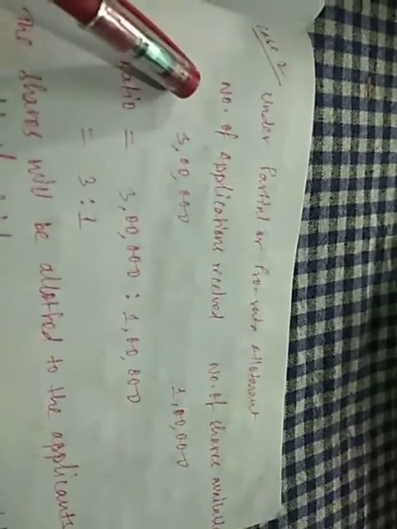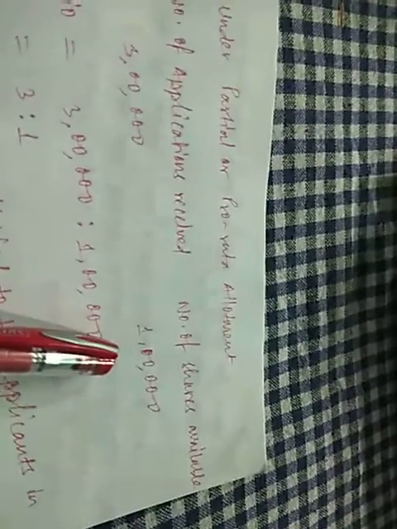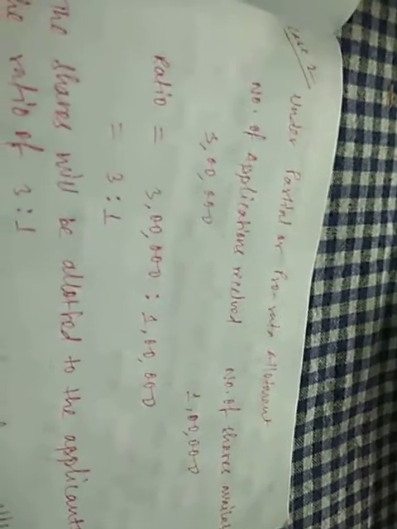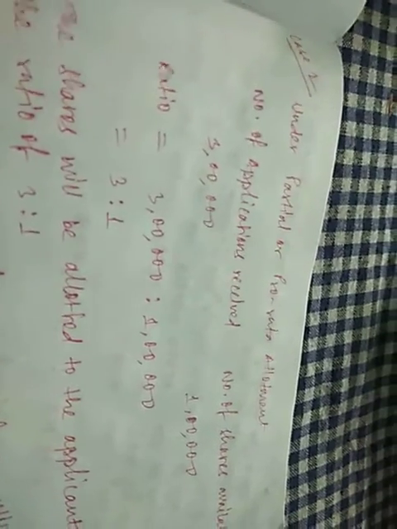Now we will see the case of partial or pro rata allotment. Under partial or pro rata allotment, that is case 2, suppose number of applications received is 3 lakh. However, number of shares available with the company is 1 lakh. Now also the company is following the process of partial or pro rata allotments, which means the company will not reject any of the applicant. Any applicant will not be rejected, but all of them will be provided shares, but on a lesser basis.